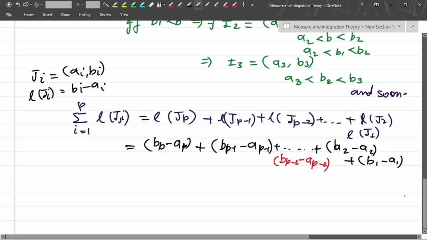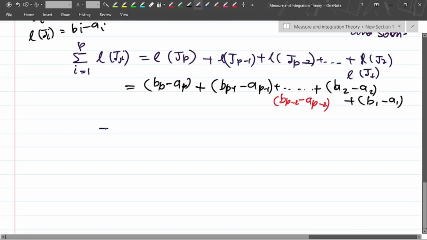So b_p is the one individual point, otherwise all the terms like a_p minus b_(p-1) will be 0.